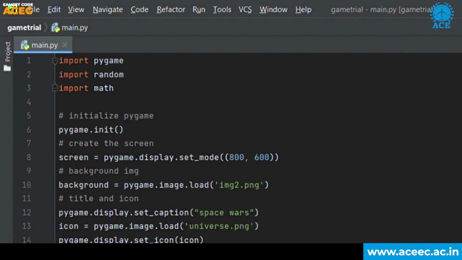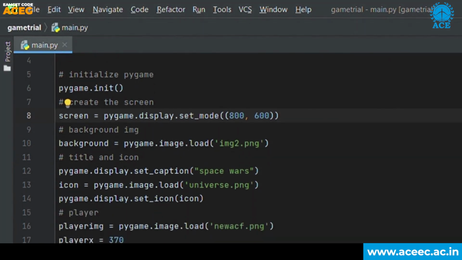So here I have used PyCharm IDE to write this code. In the first step we have initialized the Pygame, and then we have created a screen, that is our game screen, which has dimensions of 800 into 600, and then we have included the background image, that is our space image. And then in this step we have created our player, that is the rocket which is going to shoot the bullet, and we have placed it in the position of 370 into 480, that is 370 along x-axis